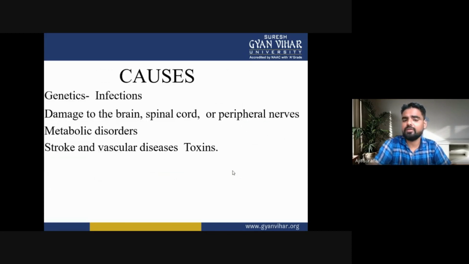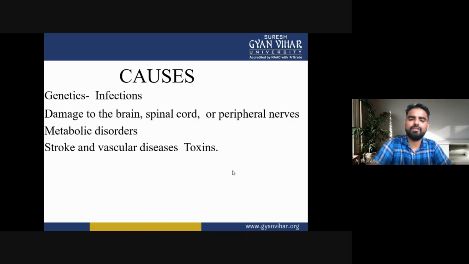Now the causes of movement disorders. What are the main causes? First, genetic causes. Then infections, which can damage the brain, spinal cord or peripheral nerves.